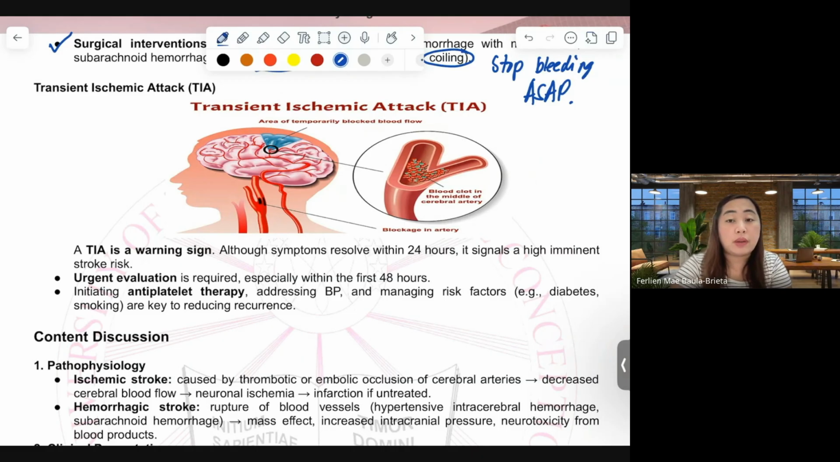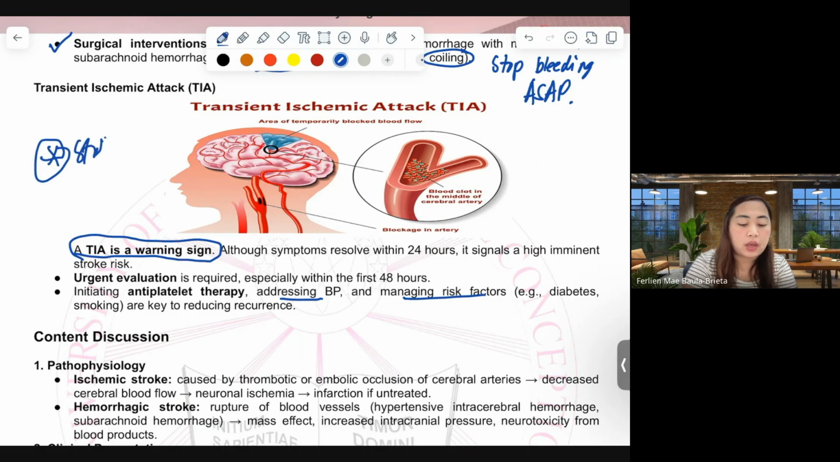There should be urgent evaluation within the first 48 hours. Our patient should be admitted in the cardiac unit for optimum monitoring. We have to initiate antiplatelet therapy, address blood pressure, and manage risk factors. We have to make sure that the TIA, as it is a warning sign, is being picked up properly to prevent stroke from happening.